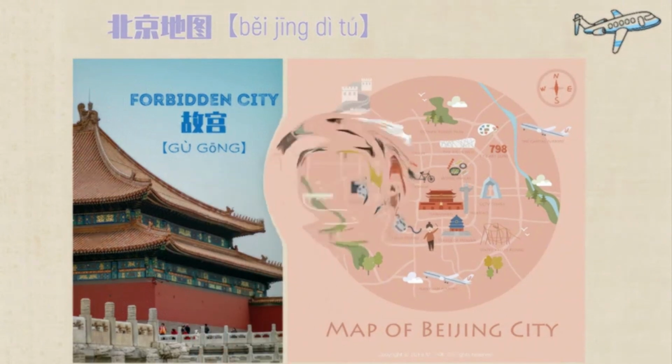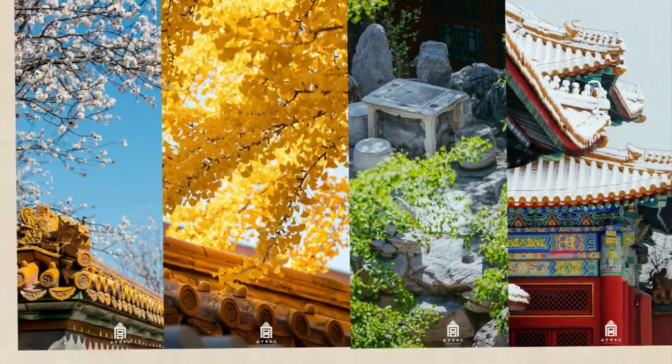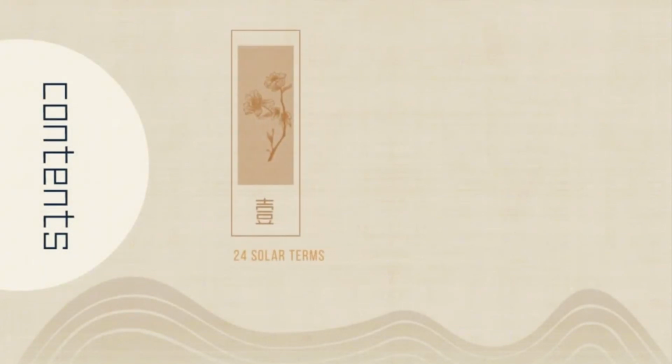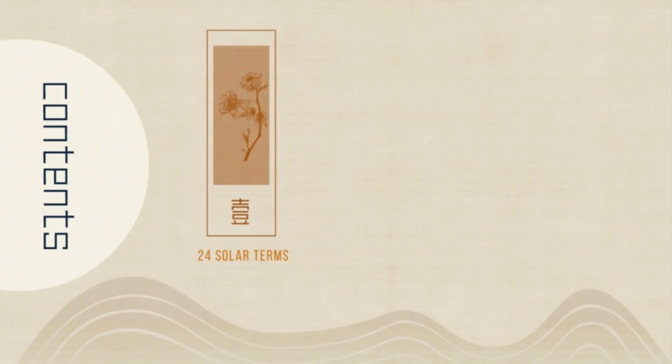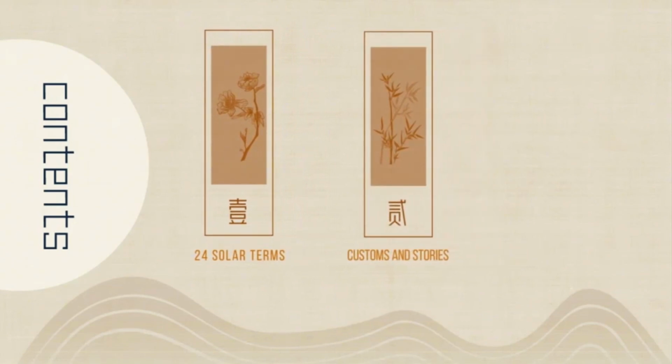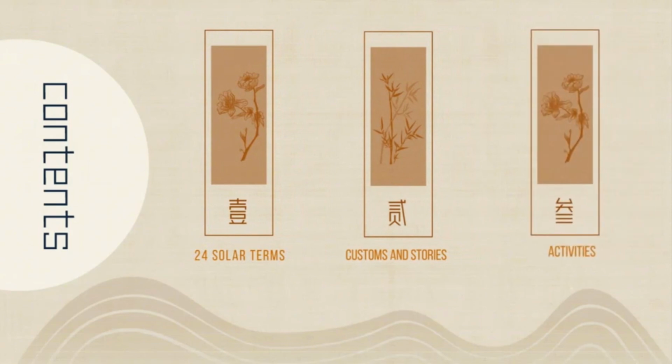So in this series, we will take you into the 4 seasons and 24 solar terms in the palace. We will introduce the 24 solar terms from the following 3 aspects. First, the source and division of the 24 solar terms. Then, the traditions and stories related to these solar terms. And finally, there will be an introduction of spring activities popular in today's society.